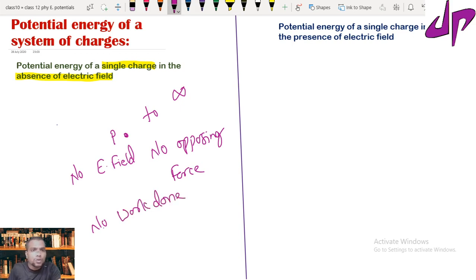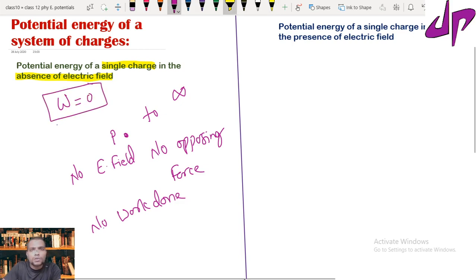So the work done to bring a single charge in the absence of electric field is equal to 0. There is no need to do any work because here there is no charge. Just imagine that you are carrying a positive charge from infinity to where there is no electric field. If there were a positive charge there, the two charges would repel each other.